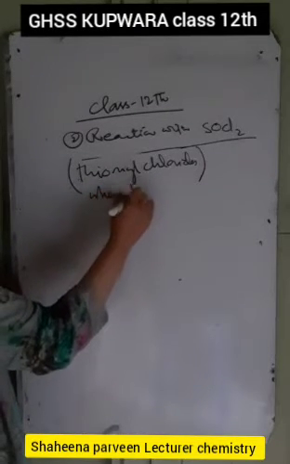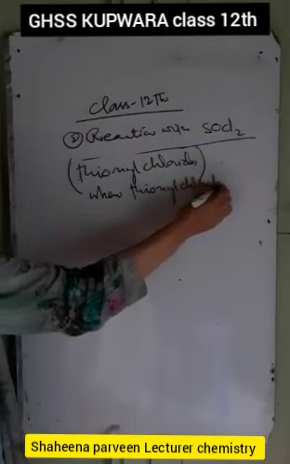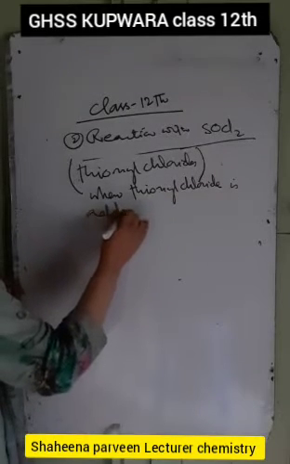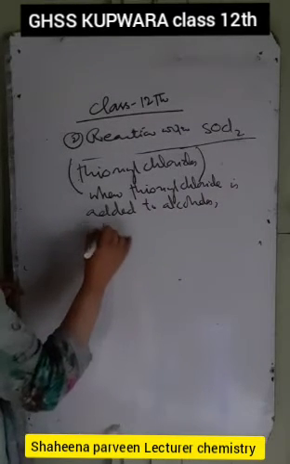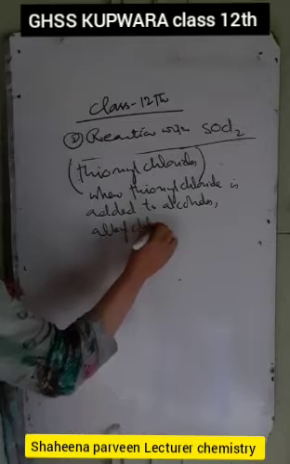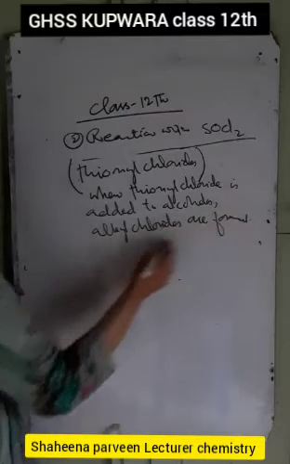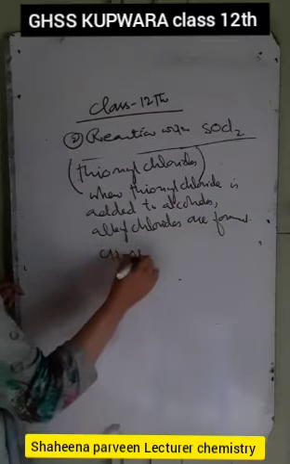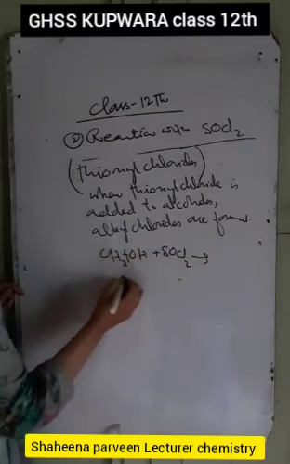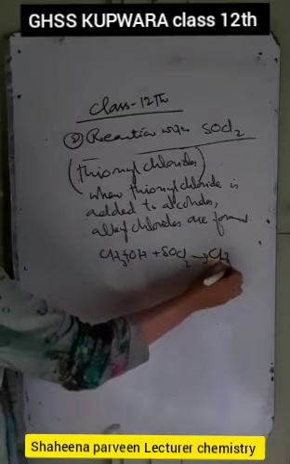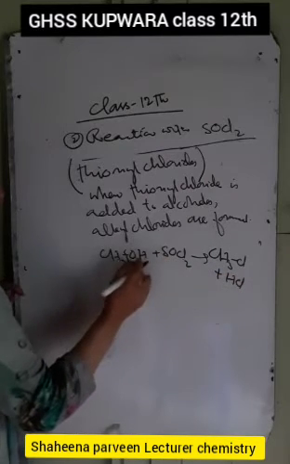When thionyl chloride is added to alcohols, alkyl chlorides are formed. Suppose we have CH3OH, methanol, and we add thionyl chloride SOCl2. Here the cleavage occurs. One Cl comes here, that is CH3Cl. The other Cl goes out with H, HCl. So we have SO and O, that is SO2.